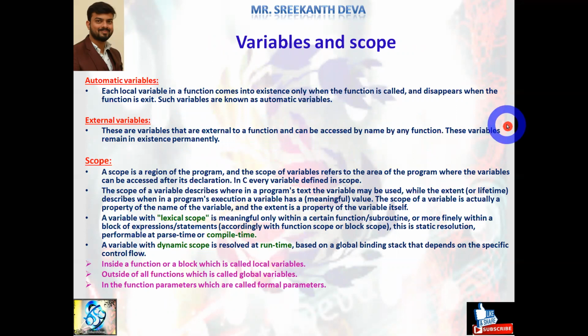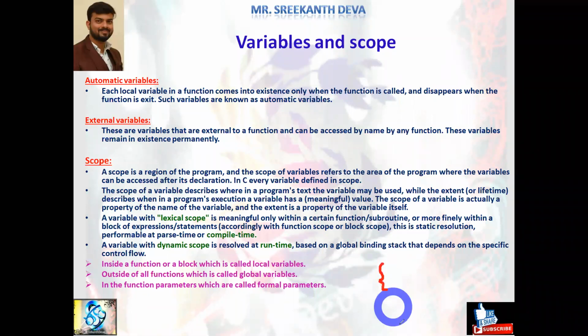Okay, what are the variables and scopes? Generally variables are automatic variables, and another kind called external variables. Each local variable in a function comes into existence only when the function is called, and it disappears when the function exits. Such variables are known as automatic variables. By default, within a block or braces, the variables we declare come under automatic variables. Simply, we call these local variables.